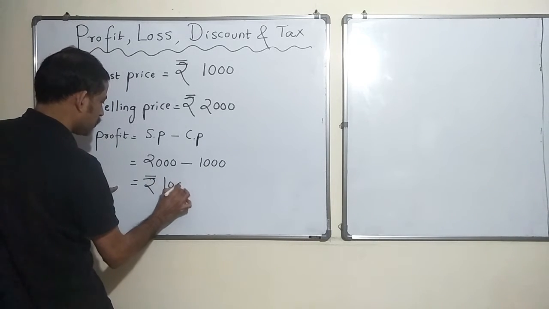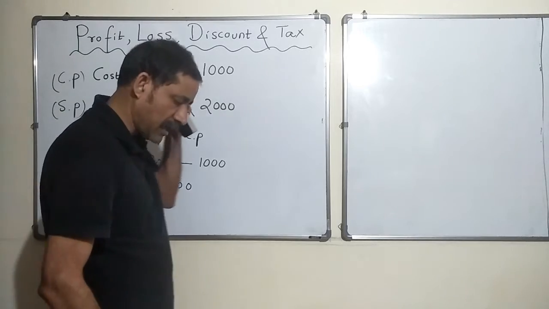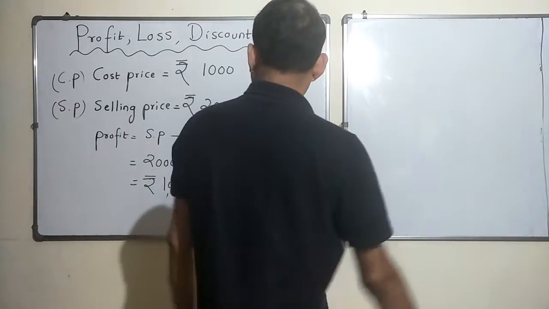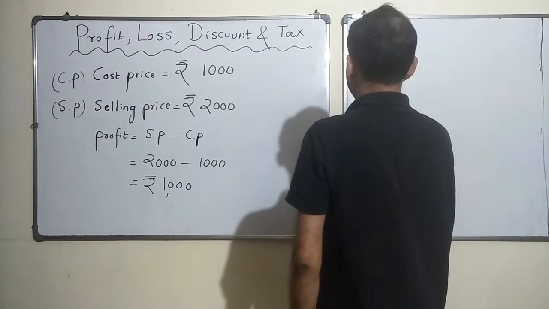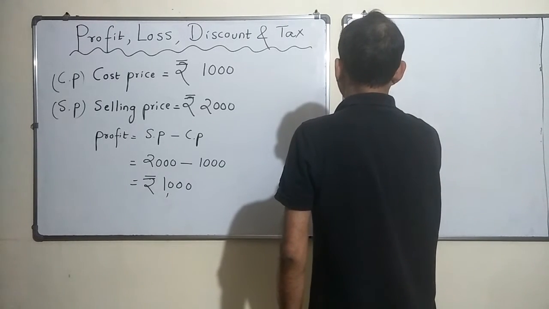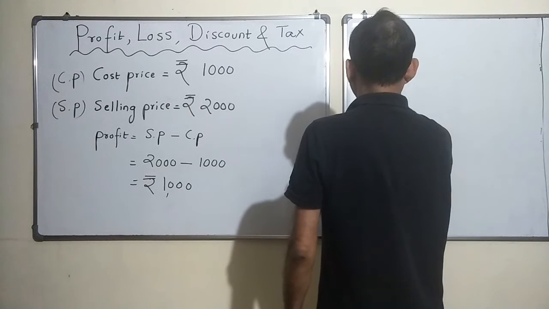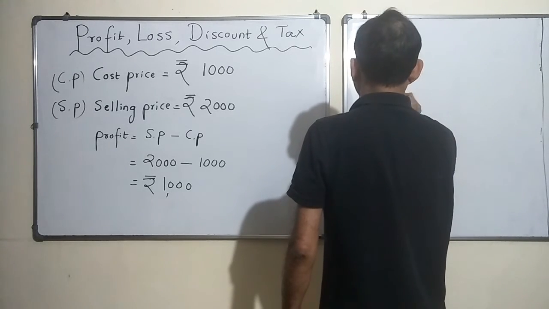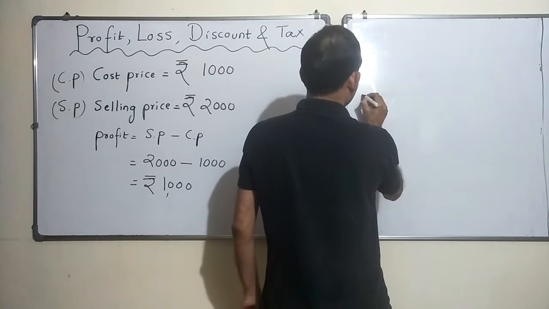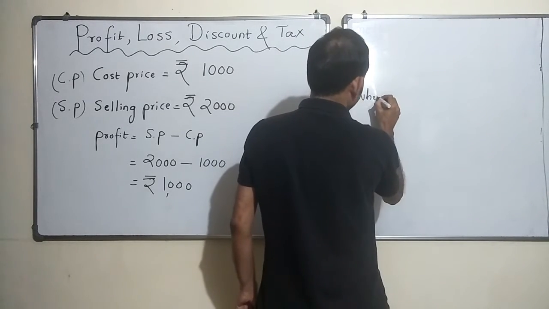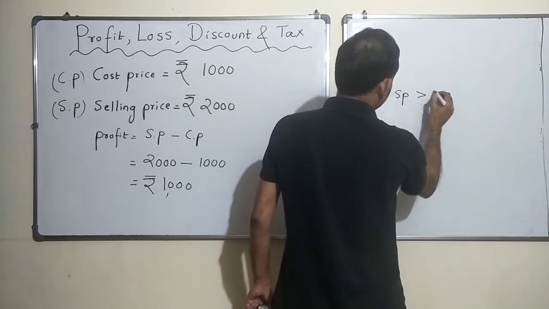So this is a story. I was thinking I'll make a profit of 1000 rupees. Let me write down the formula as well. So profit is equal to, when do you see a profit? When selling price is greater than cost price.